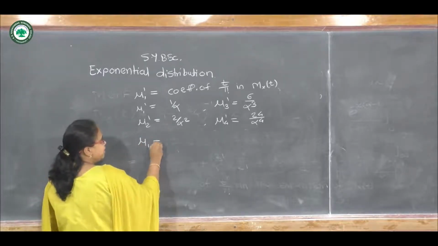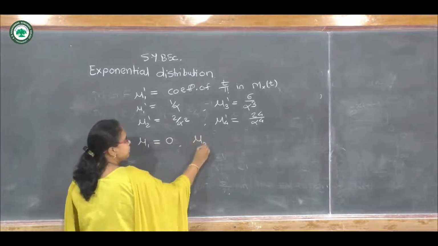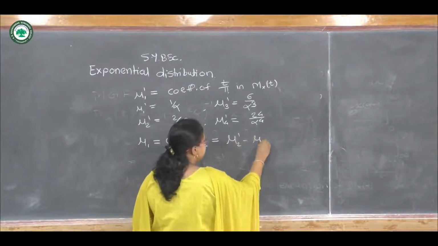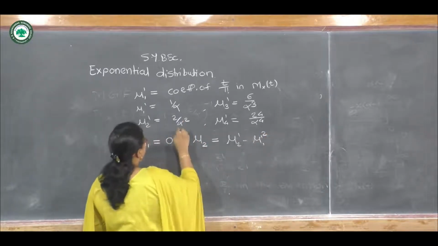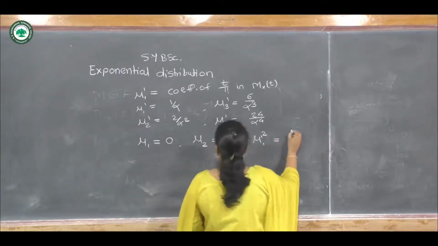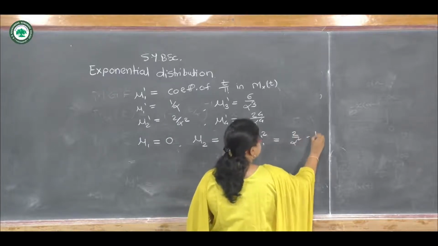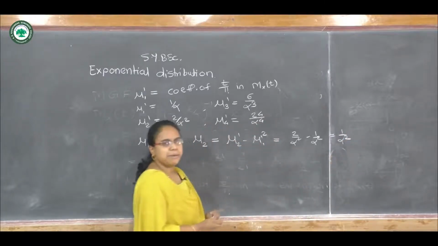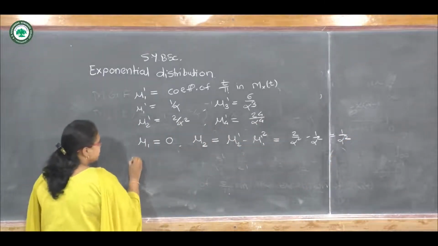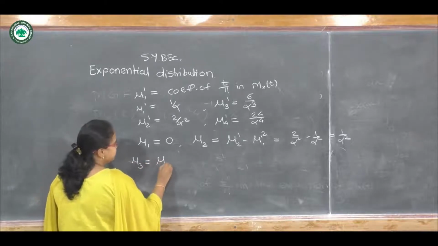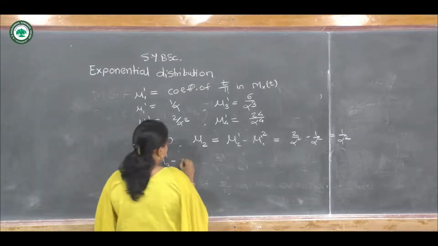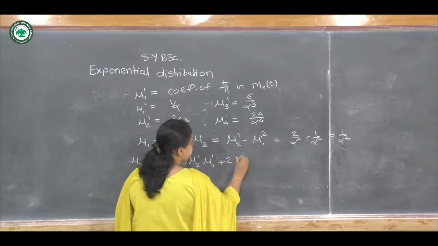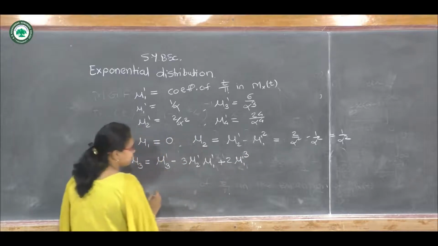So mu1 we know that it is 0, mu2 which is variance, and it can be obtained by mu2 dash minus mu1 dash square. So if I substitute here 2 upon alpha square minus 1 upon alpha square, it will be 1 upon alpha square, which is the same as variance of x. Then mu3 can be obtained as mu3 dash minus 3 into mu2 dash mu1 dash plus 2 into mu1 dash raised to 3.